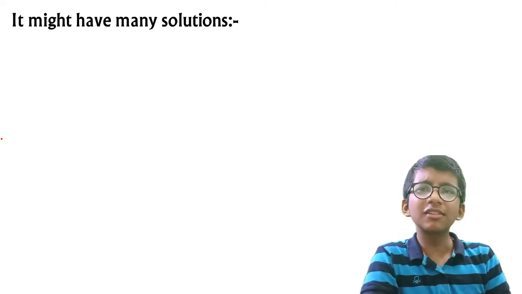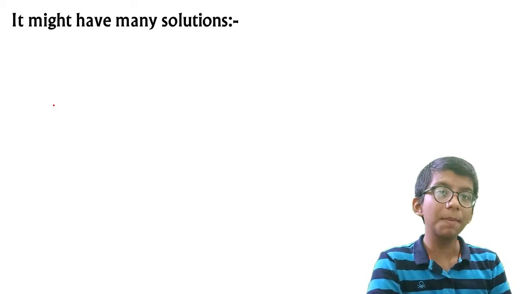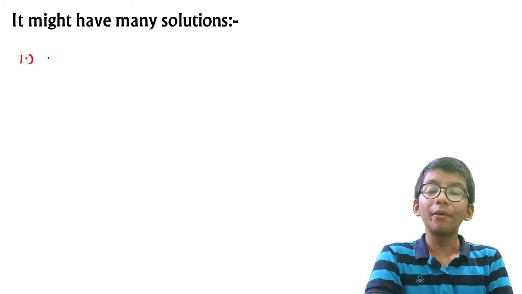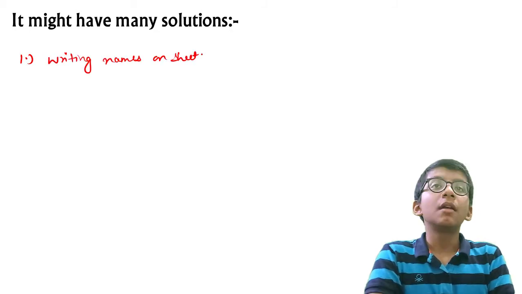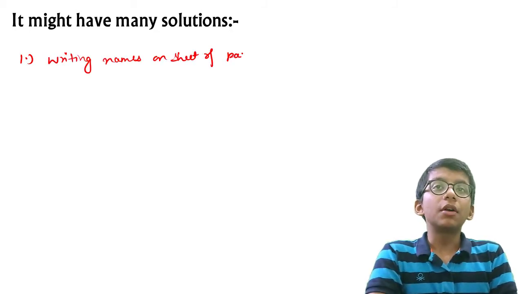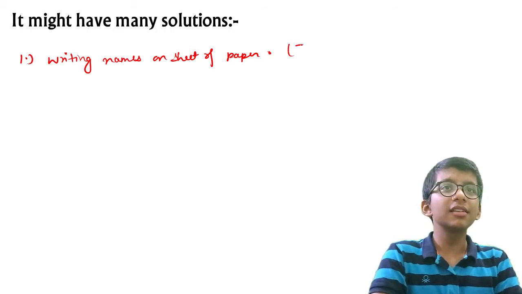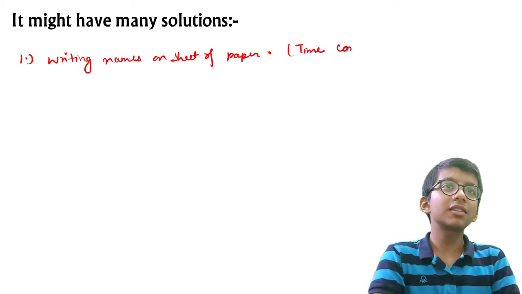The first solution that I can think of, that the research paper states, is calling out the names or writing the names on a sheet of paper. Writing names on a sheet is time consuming and a challenging task.